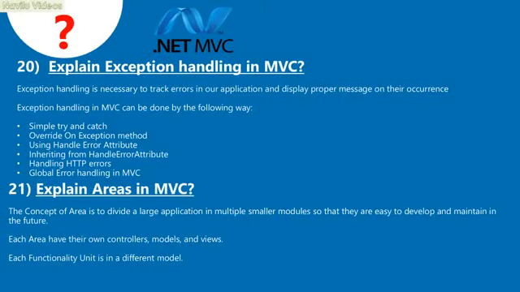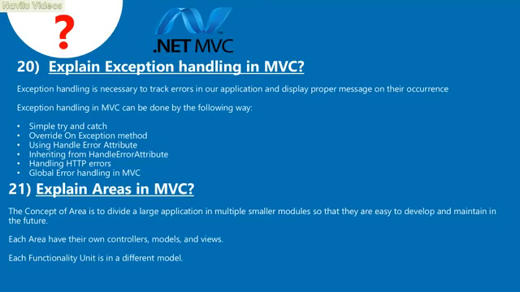20. Explain exception handling in MVC. Exception handling is necessary to track errors in our application and display proper messages on their occurrence. Exception handling in MVC can be done in the following ways: simple try and catch, overriding the OnException method, using the HandleError attribute, inheriting from the HandleError attribute, handling HTTP errors, and global error handling in MVC.